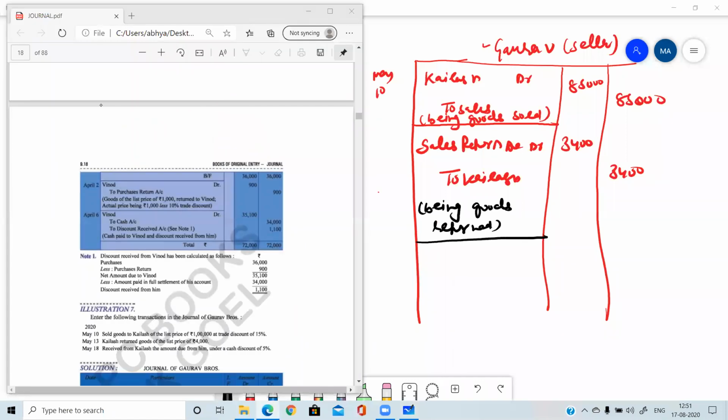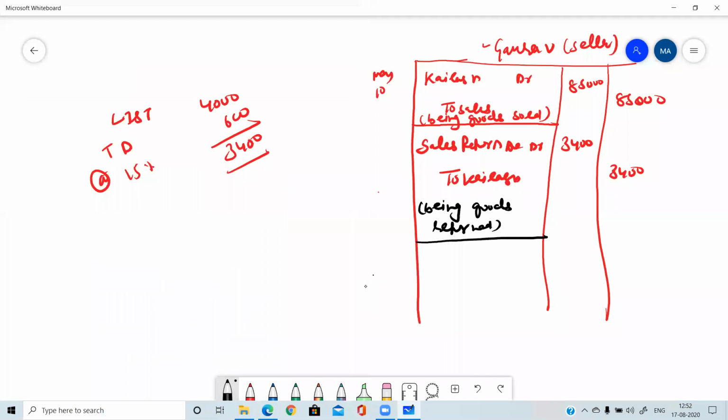Third entry. Received from Kailash the amount due from him under a cash discount of 5%. It means we have received the amount from Kailash, whatever the amount was due from him under a cash discount of 5%. So we need to calculate first what amount we need to get from Kailash. Please tell me what amount we need to get from Kailash.